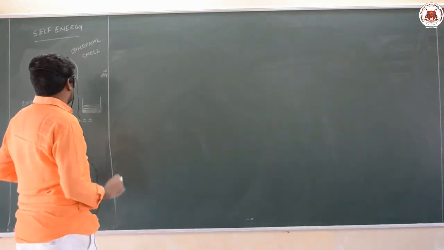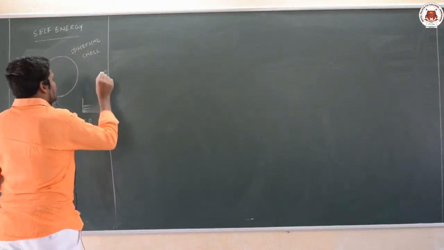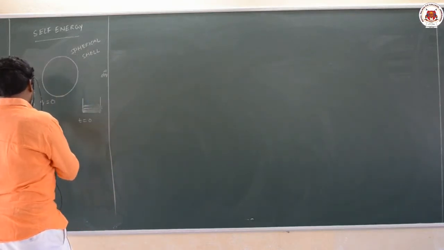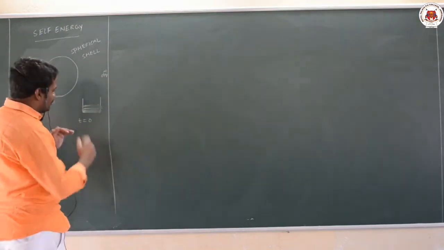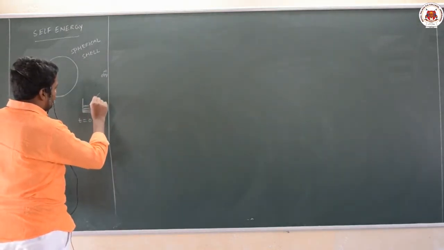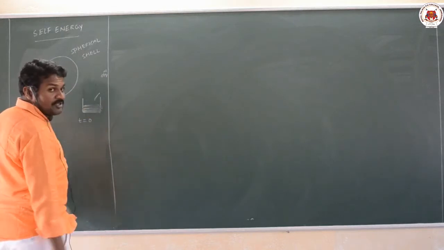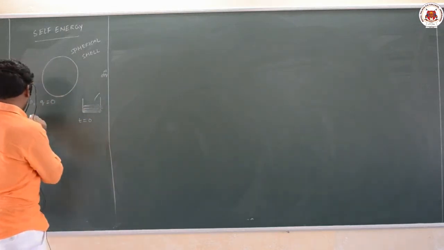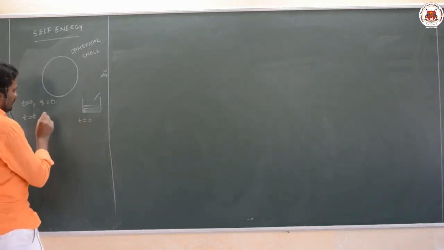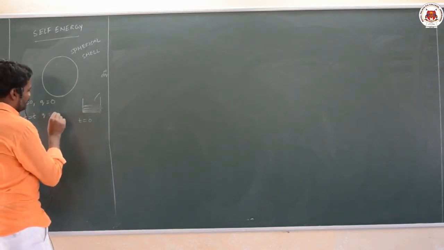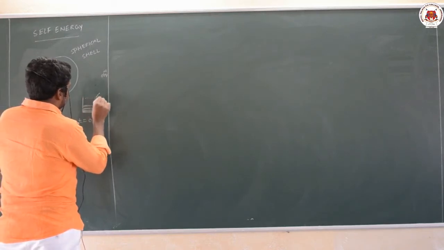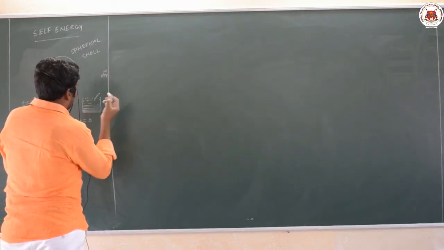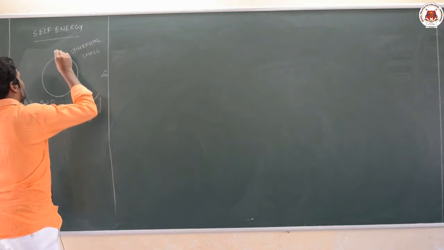So now let us see. I am bringing it from infinity, so potential at infinity is 0. At time t equal to 0, the water level is 0. As time progresses, I am filling water and it increases in level. So at time t equal to t, I assume the charge is q, and after a long time it is totally filled. When it is totally filled, I will take this charge as capital Q.